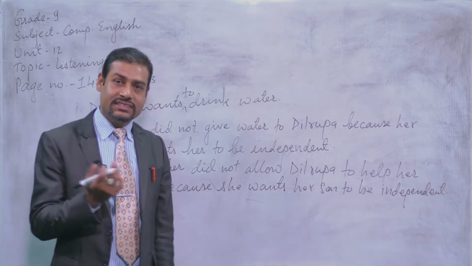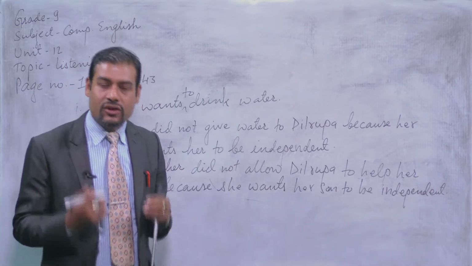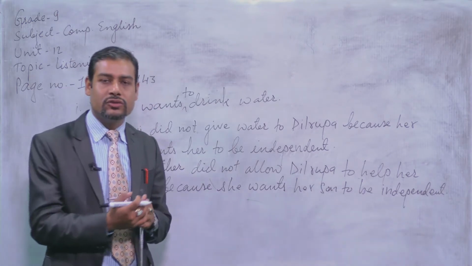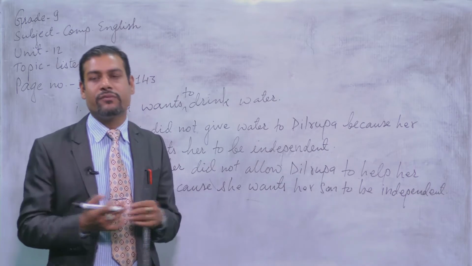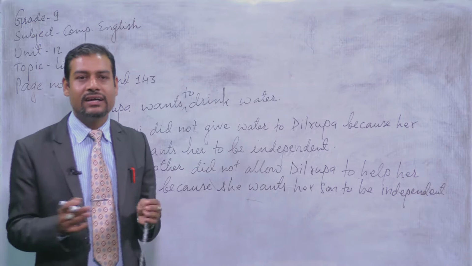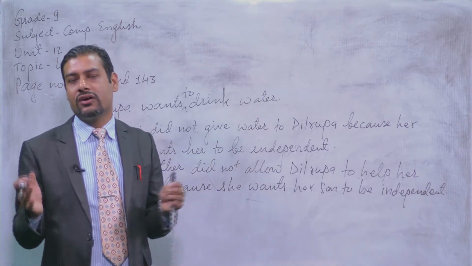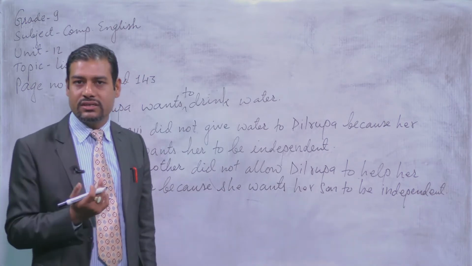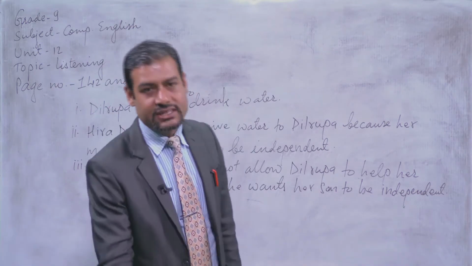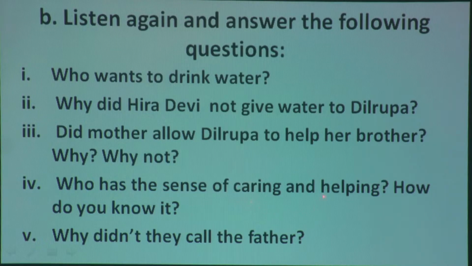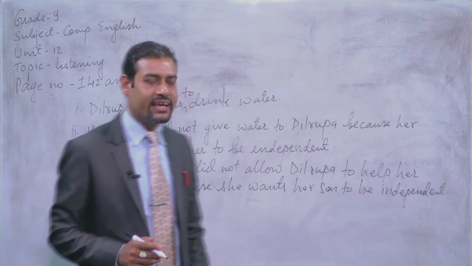So, my dear students, what we have to remember is that according to our ability, or you can say capacity, we have to be able to do the works, or we have to be able to perform our task, okay? That's why the mother, Hira Devi, did not allow her daughter Dilrupa to help her brother, okay? So, look at question number 4. So, what's question number 4? Where's the sense of caring and helping? How do you know it?